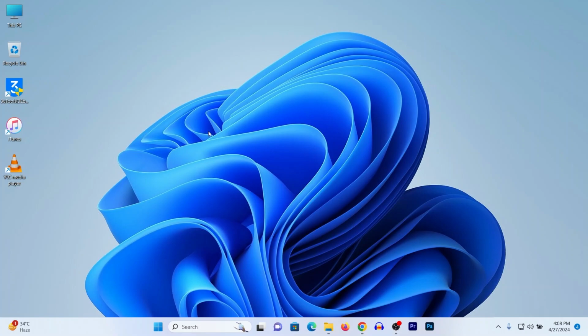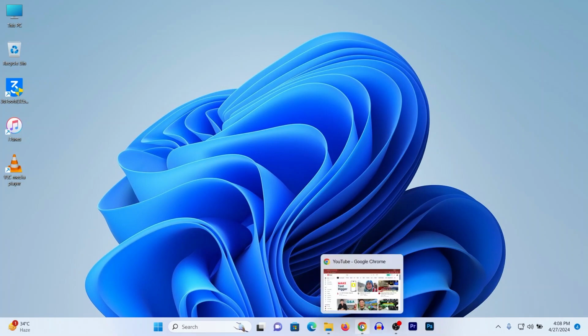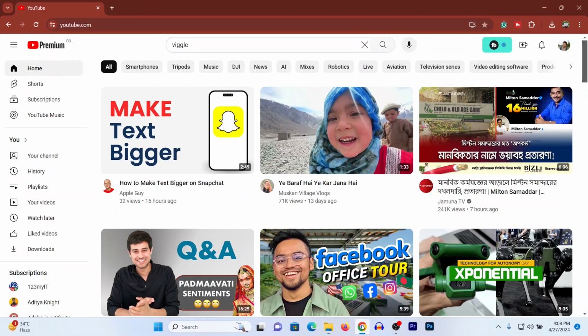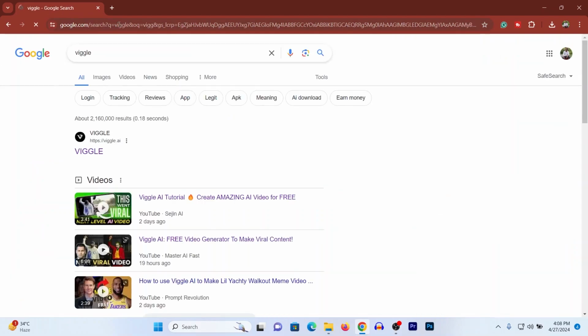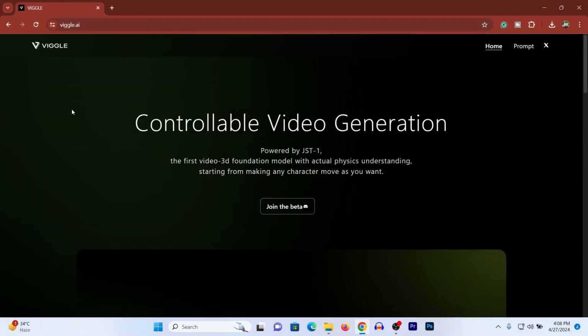So let me show you from the beginning. First of all, open a browser on your desktop or laptop, then search for VIGGLE. Then, as you can see, here is the first URL, VIGGLE.ai. Click on VIGGLE and it opens the website, and here is controllable video generation.